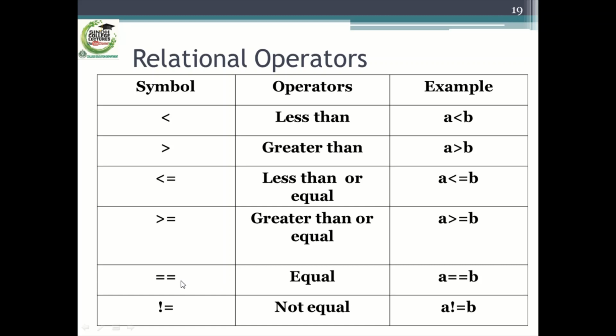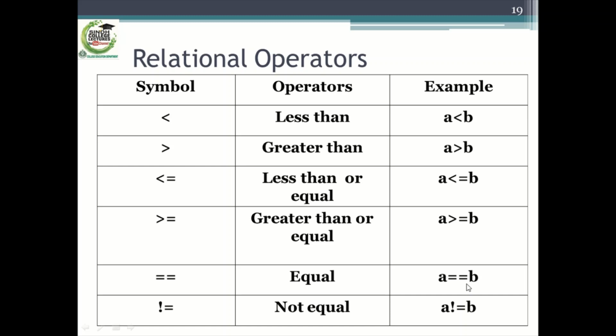This is the equality operator, the equality sign in C language. The equality sign in C language is represented by these two equal signs, and here is the use of this equal sign in an expression.